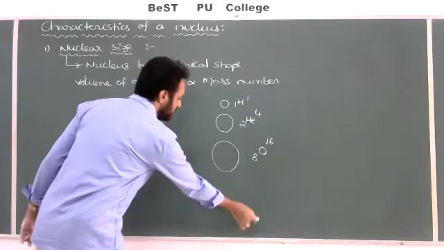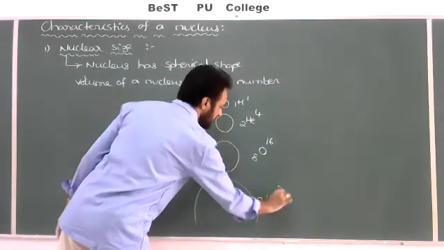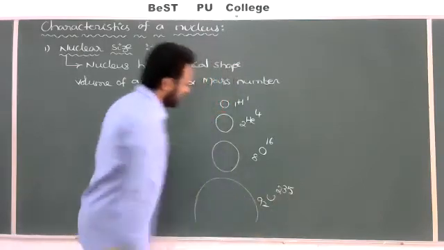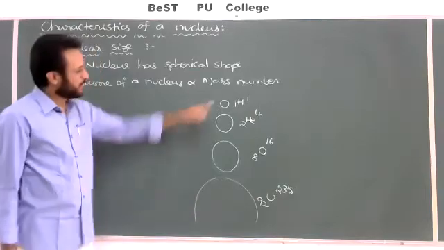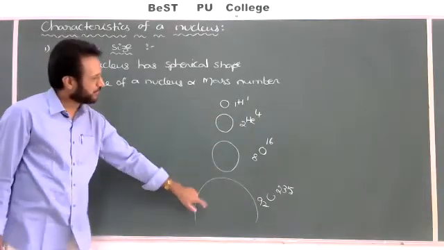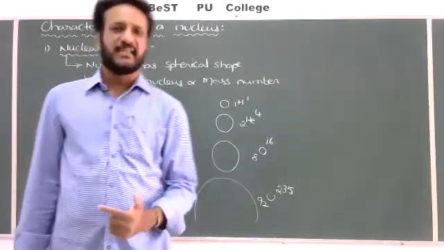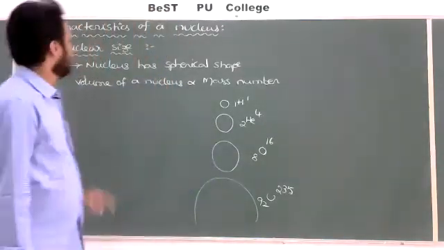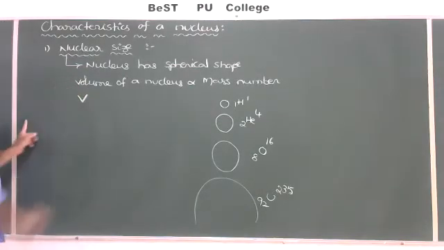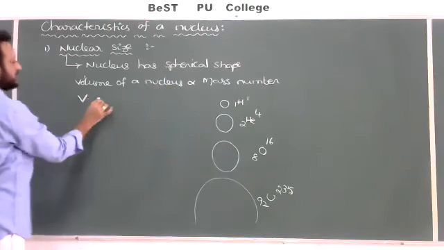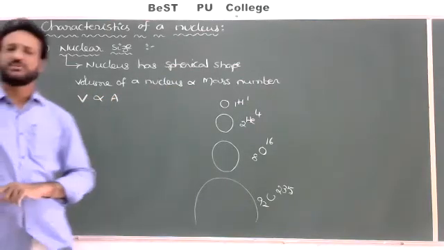If we take, for example, uranium, atomic number 92, mass number 235, comparing to these, the size will be more. So the volume of the nucleus is directly proportional to the mass number. More the mass number, more the volume. Less the mass number, less the volume. So I'll write here the volume symbol, capital V, directly proportional to mass number, capital A. So V is directly proportional to A.